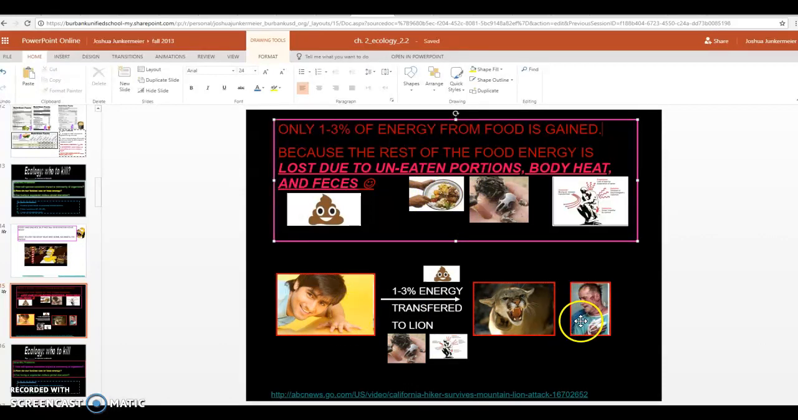This is a real picture of a mountain lion attack, by the way. This gentleman was bit numerous times and was lucky to survive a mountain lion attack. So when you eat something, or if a mountain lion eats prey, it only gets 1 to 3% of the energy transferred to it, where it gets to use it to stay alive and take care of its body. All the rest is lost as feces, uneaten portions, or body heat.